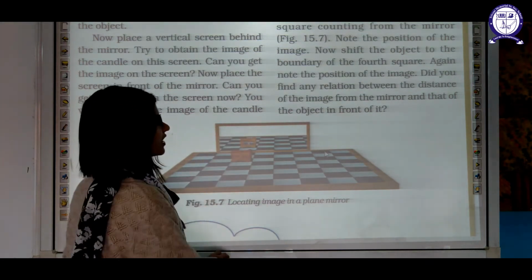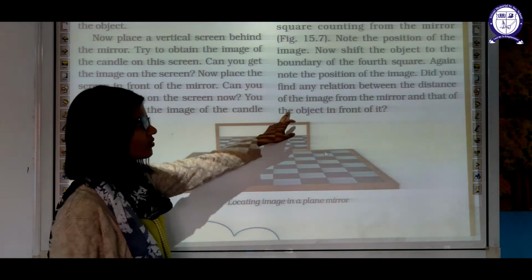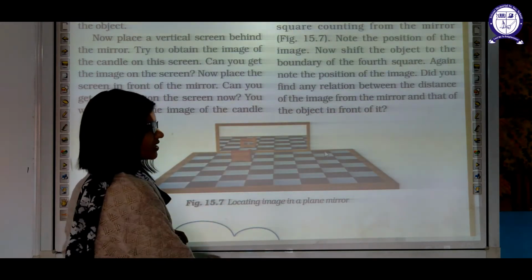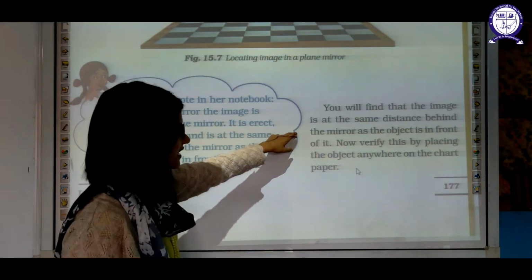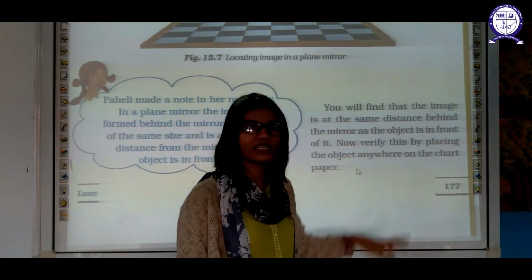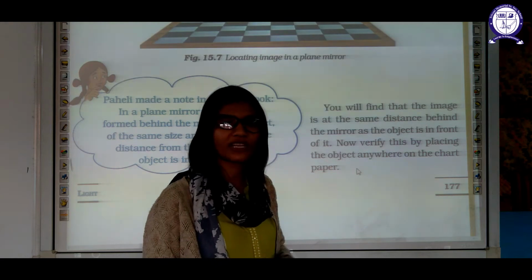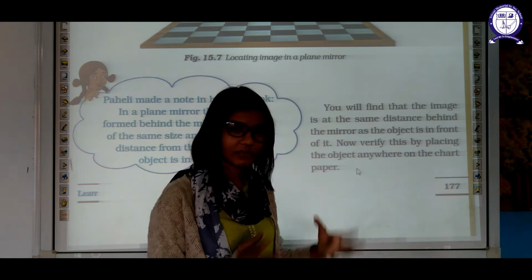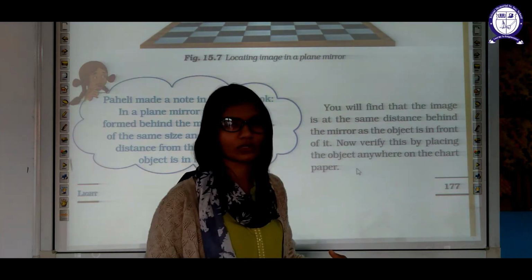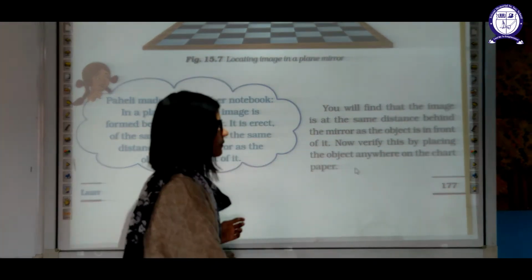Did you find any relationship between the distance of the object from the mirror and that of the image? You will see the image at the same distance behind the mirror. You will see that as you are moving the object, the image will be moving with the same speed, with the same distance also. Okay, this is the property.